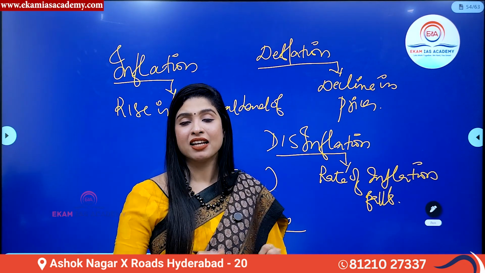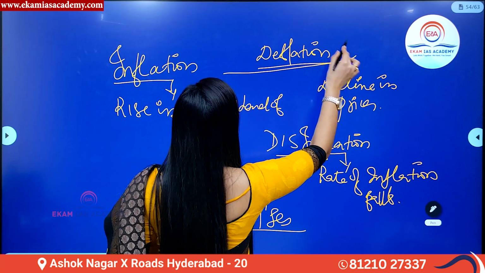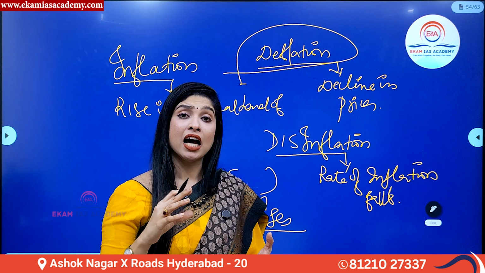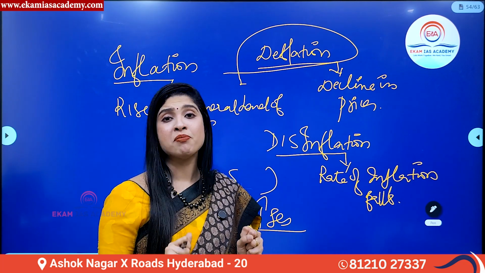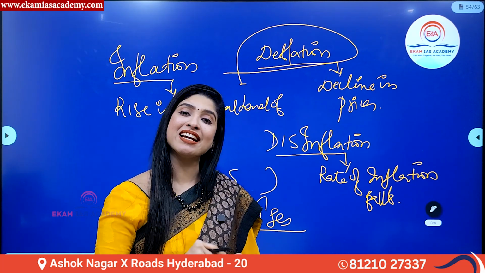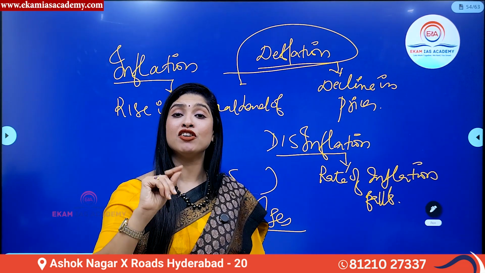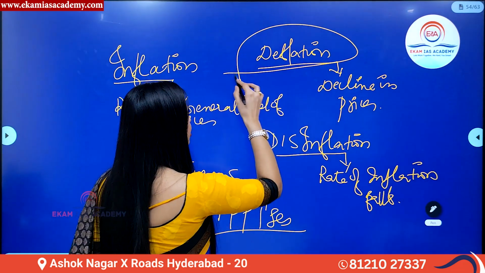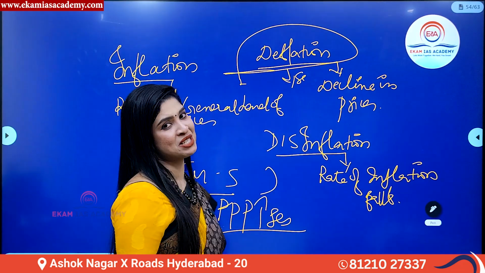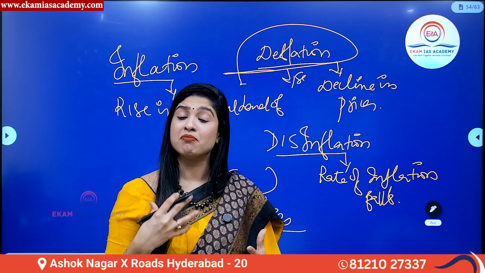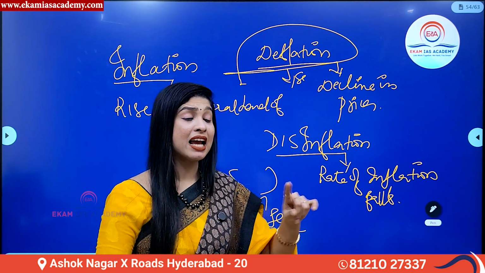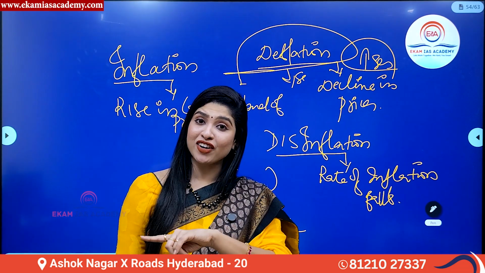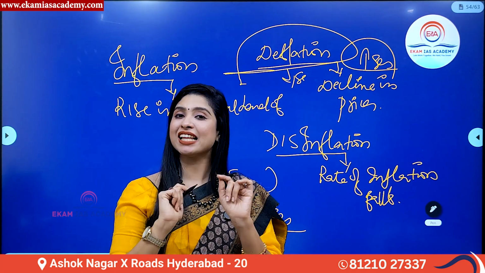Okay, the next concept is deflation. Now, the opposite of inflation is deflation. What is inflation? Price rise. The decline in prices or fall in prices is called deflation in simple terms. When the general level of prices declines or decreases over a period of time, that situation is called deflation. Now, in inflation, money loses its value, whereas in deflation, money value increases. That is the relationship between inflation and deflation. They are opposite or inversely related.